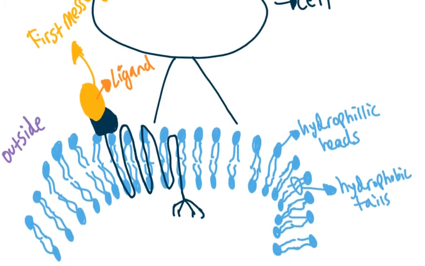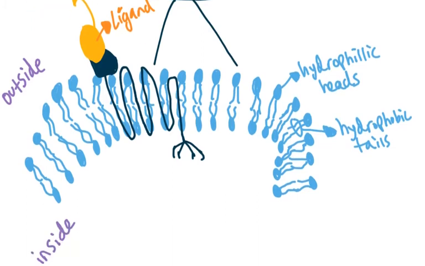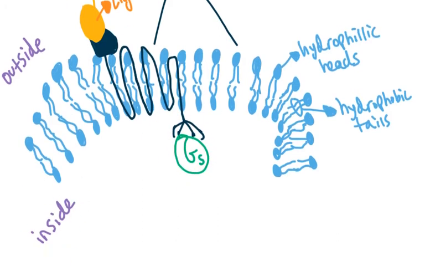So it's going to bind here, and what usually is inside the cell is a G-stimulatory protein. It's one of the many types of G proteins. Let me go and write that down in, I guess, green. So we have a G-stimulatory protein right here that's already bound to this part of the receptor, intracellular, so it's on the inside of the cell.